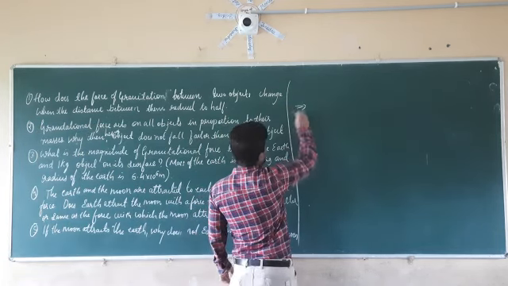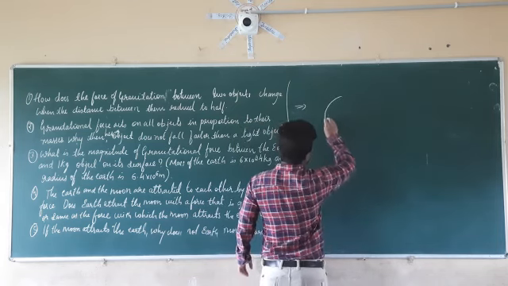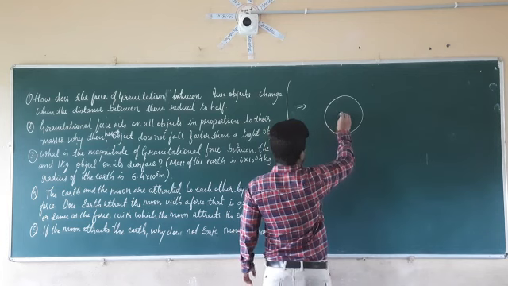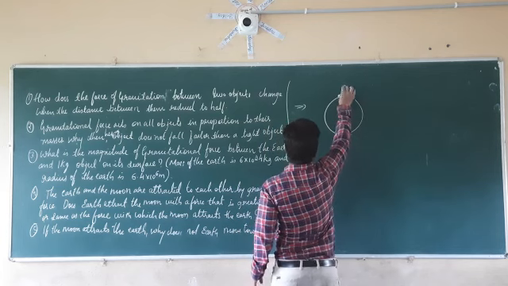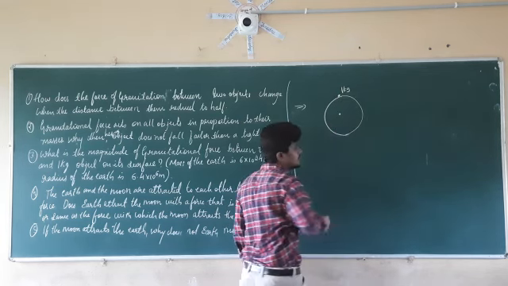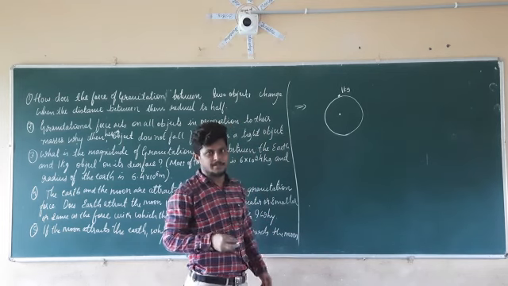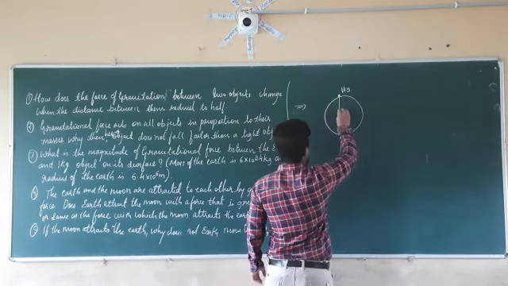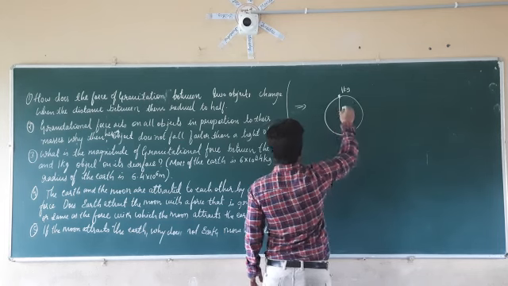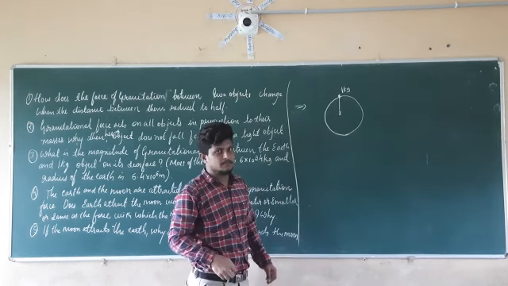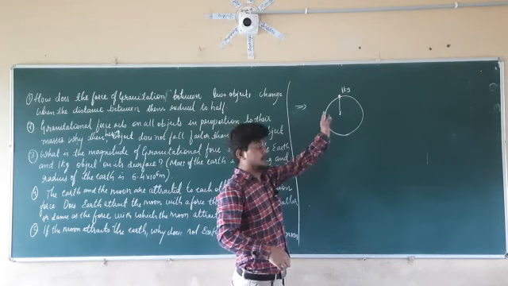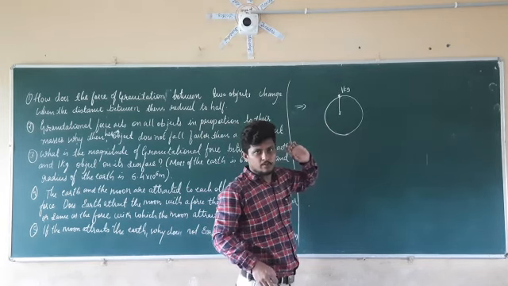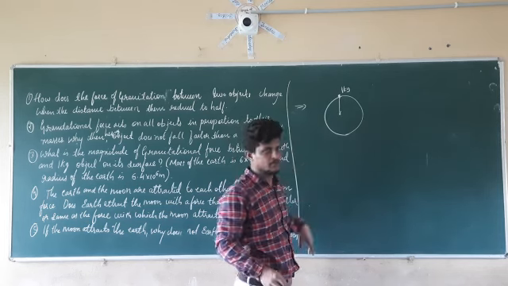So in the problem statement, they are given the Earth. On the Earth there is an object which has a mass of 1 kg. So what do we have to calculate? We have to calculate the magnitude of the force which is acting towards the Earth, that is exerted by the Earth on the 1 kg object. So we have to calculate the magnitude of the force here.